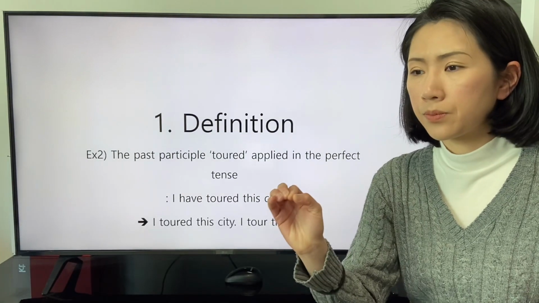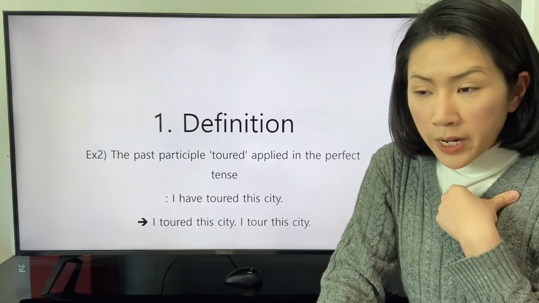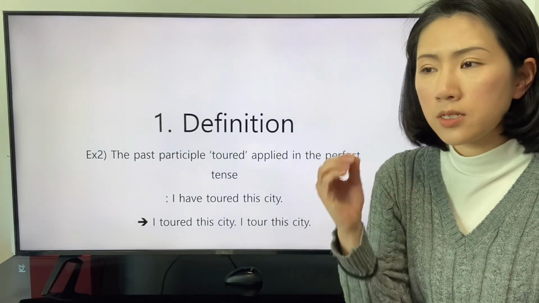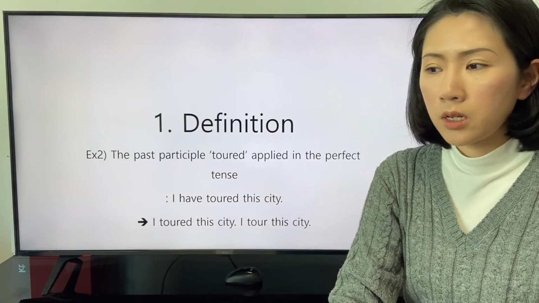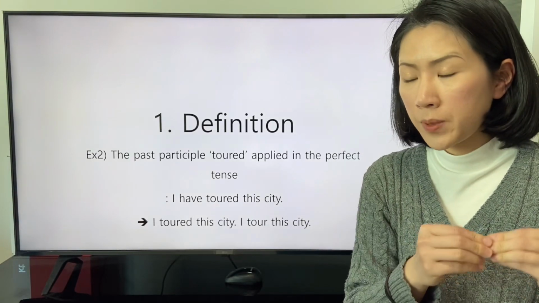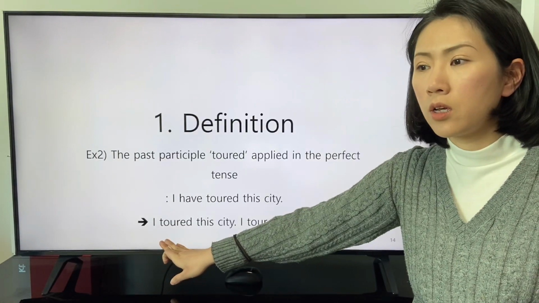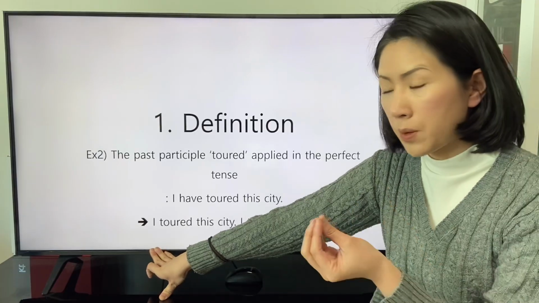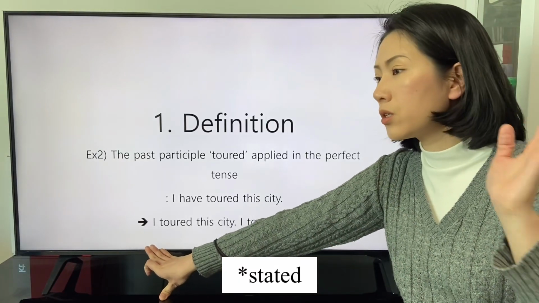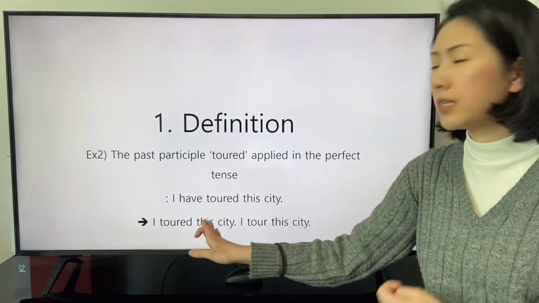The speaker, as the subject, reveals the experience of the speaker. The experience of the speaker started in the past. So, the starting point of the experience can be stated as I toured this city.